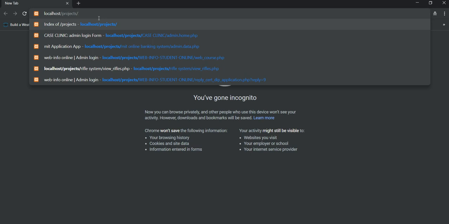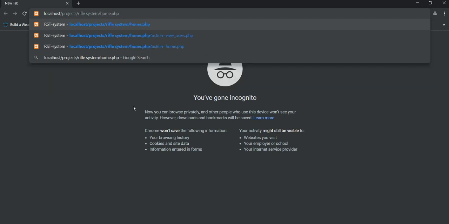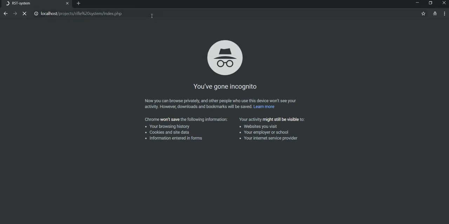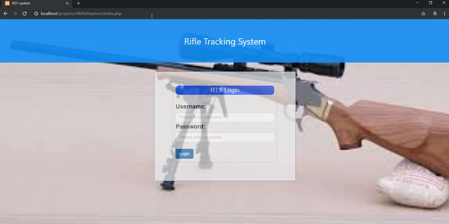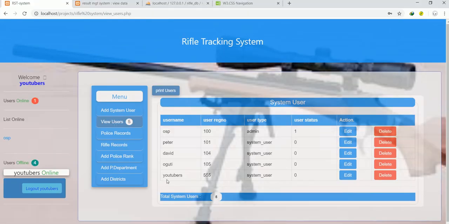So I'll just type here the home system. Now since there's no one logged in on this browser or this machine, definitely it will take us to the home page, which means the login page, which is here.